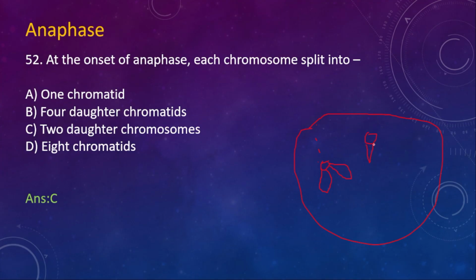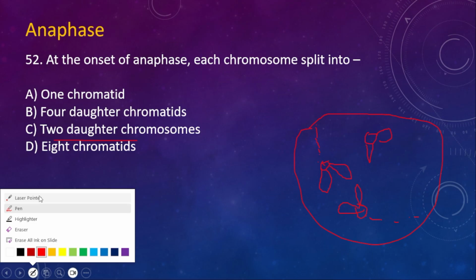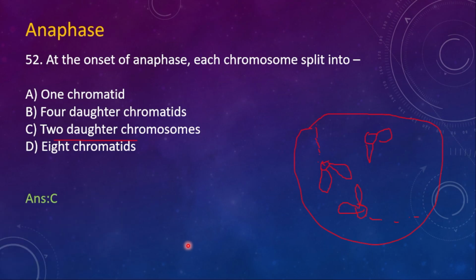This is from one chromosome and this is from another chromosome. This one is pulled to this pole, and this one is pulled to that pole. So there will be formation of two daughter chromosomes from one chromosome.